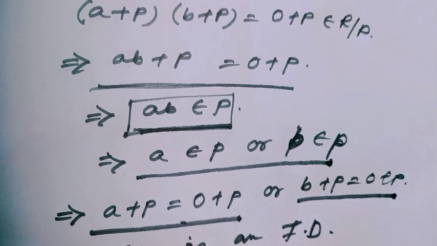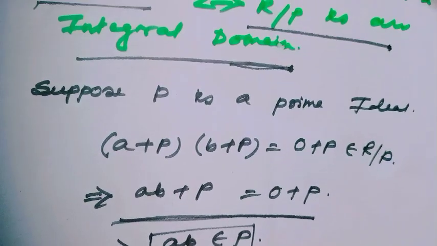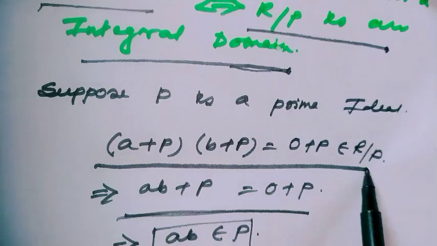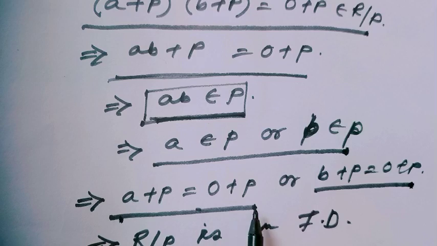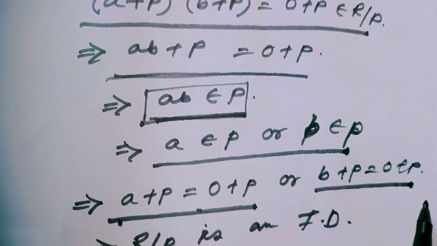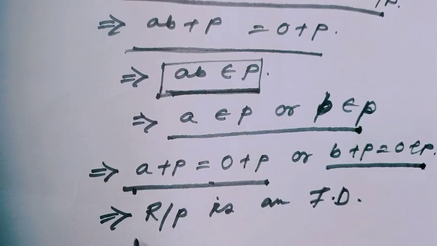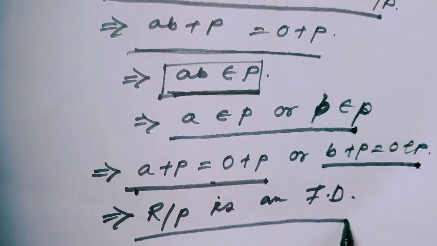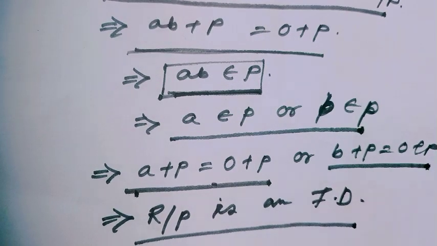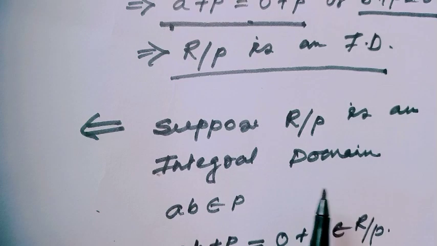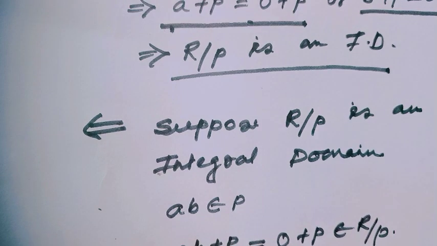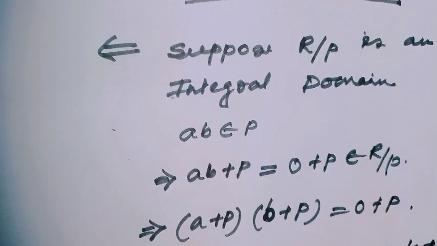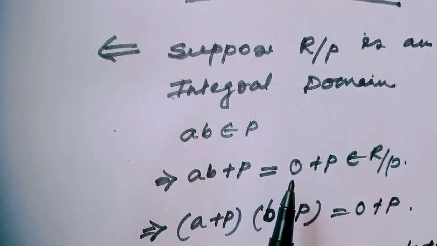Therefore, just look, from this line I have got either a plus P equal to 0 plus P or b plus P equal to 0 plus P. That means obviously R mod P is an integral domain. Okay? Well. Conversely, suppose R mod P is an integral domain and we have to prove P is a prime ideal. Then consider ab belongs to P to prove prime ideal.